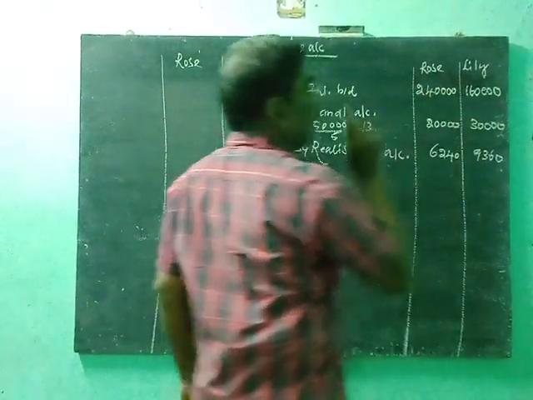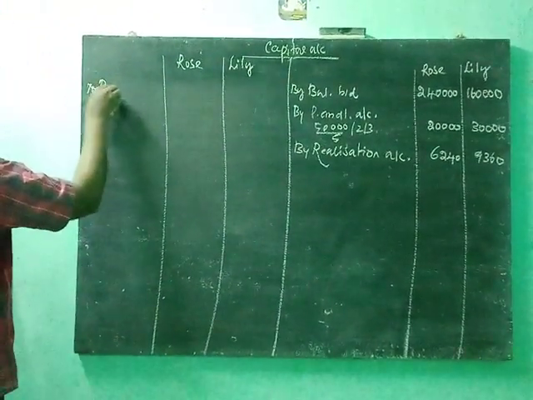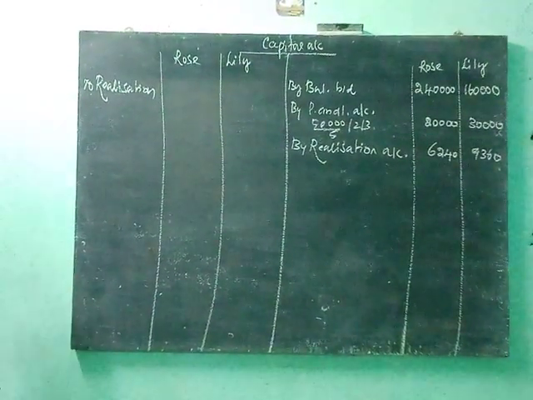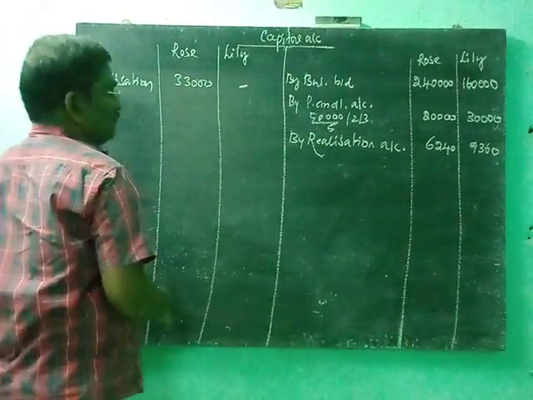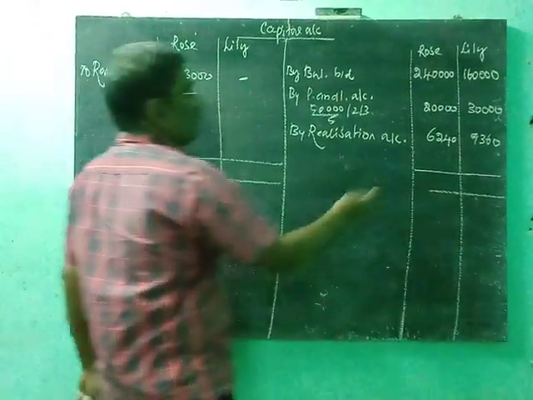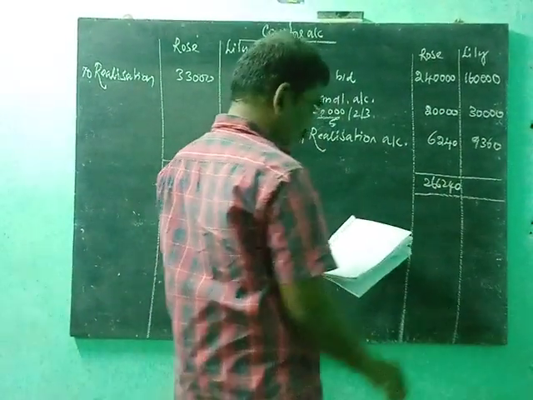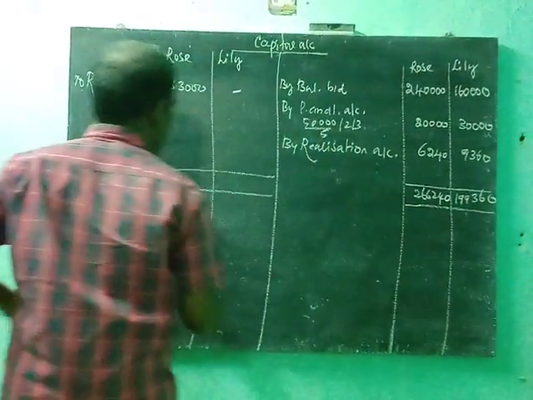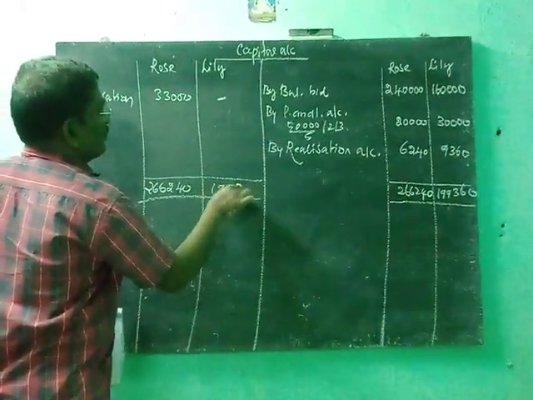And one more item in the realization account, credit side. Rose took the bills receivable at rupees 33,000. So nothing, no more information, no balance. So the total comes to 2,66,240 and 1,99,360.